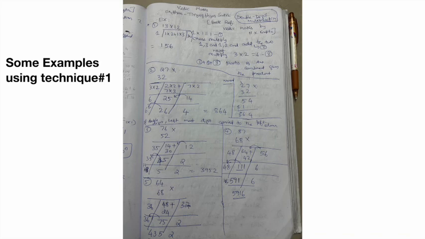Similarly for 76 into 52 and 87 into 68, this technique applies everywhere. In 87 into 68, if we see, 11 is getting carried forward there. Not the 1 alone, 11 is getting carried forward. Only one digit can be there in that place, so the remaining number is getting carried forward to the left side. So this is the technique.